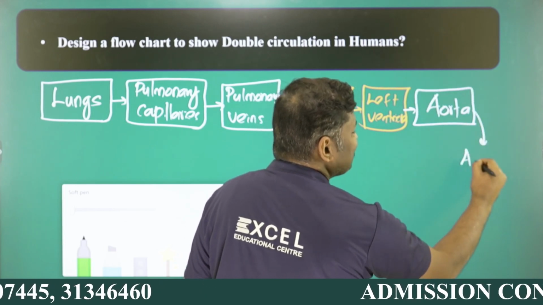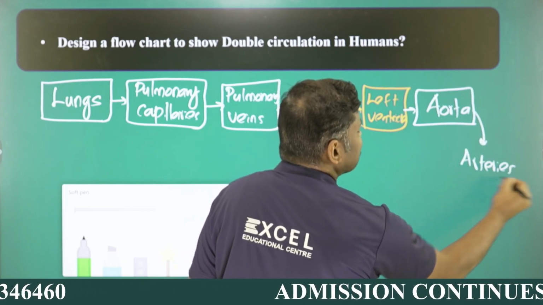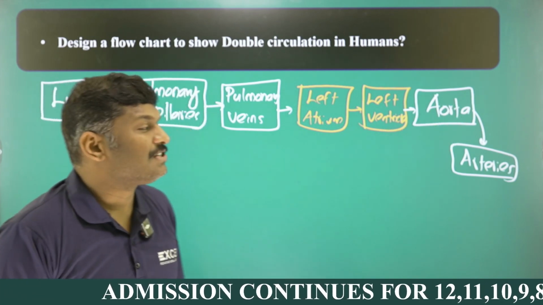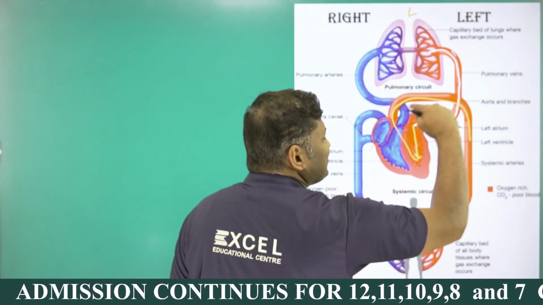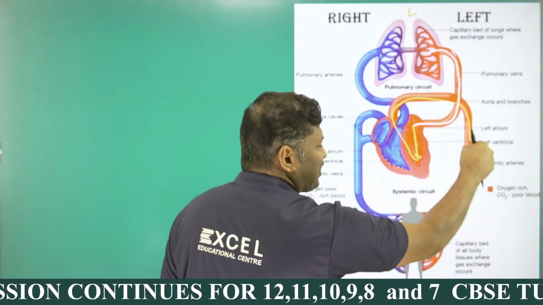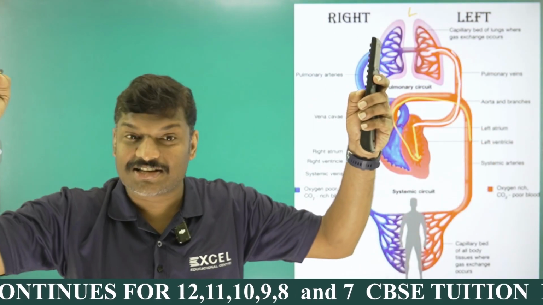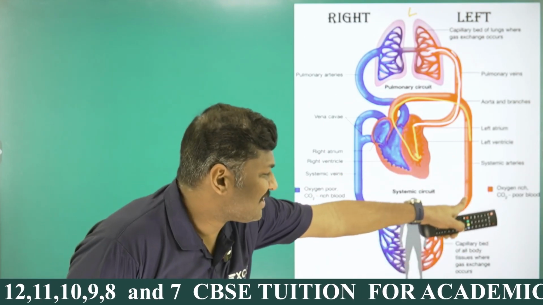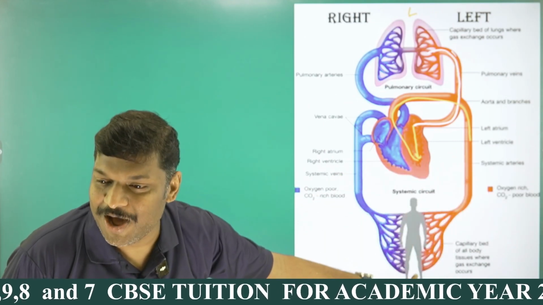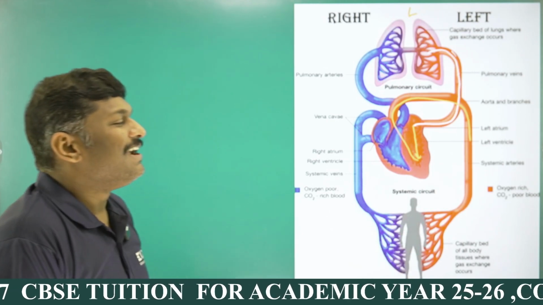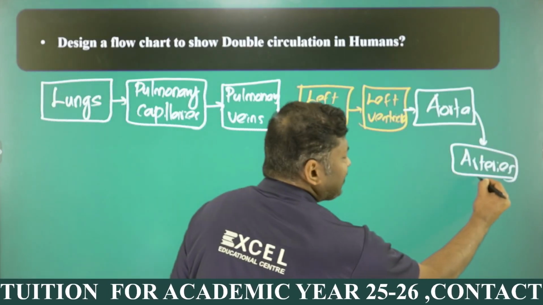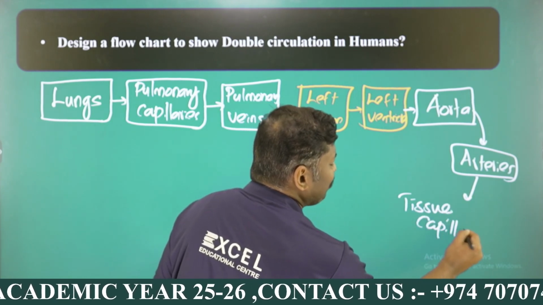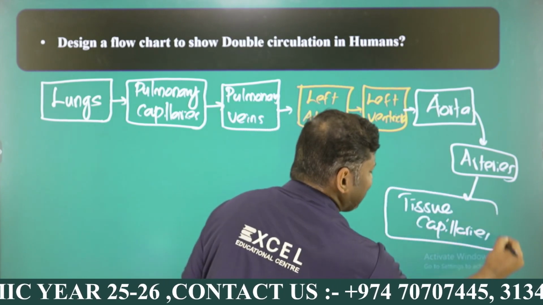And aorta is dividing into arteries, my dear student. The biggest artery is called what? Aorta. Aorta divides to form arteries. So here you can see this is the major systemic aorta. Aorta the largest one, and so many branches are there, and finally they are making arteries, my dear student. And arteries, whenever entering into your body part, whenever entering into the tissue, you can see again it is dividing into capillaries. What type of capillary, my dear student? Tissue capillaries. This is the method of presenting a double circulation.